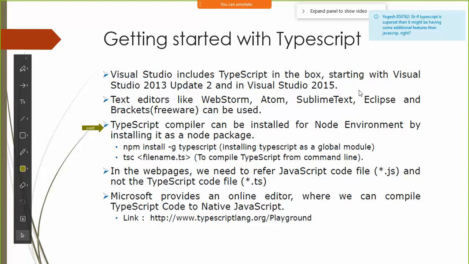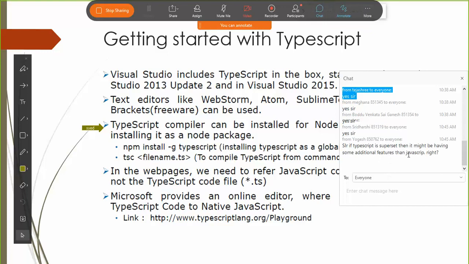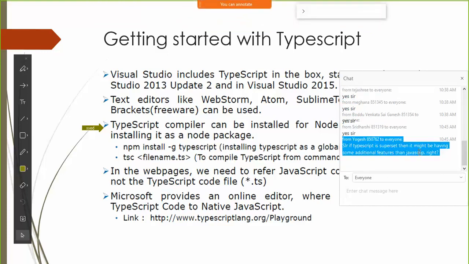Now where can I... Yes, it has additional features like creating classes, and all that gets converted into JavaScript. I'll show you in a minute. We'll see the features, don't worry.